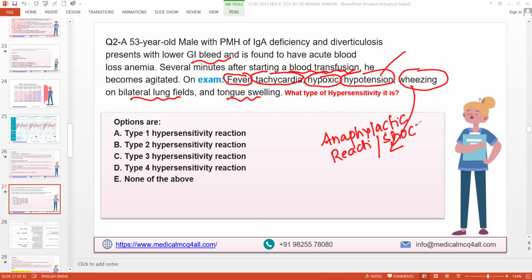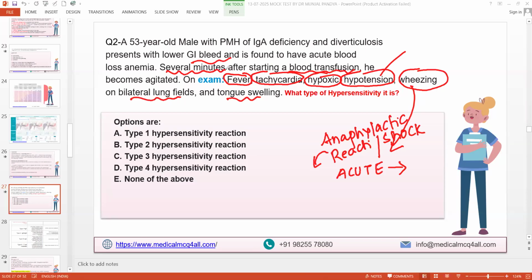Okay. So this anaphylactic reaction, is it immediate or delayed, or because of what type? Now your job is easy. Anaphylaxis is usually acute, within minutes. So they are saying several minutes, maybe 5, 10, 15 minutes after transfusion.